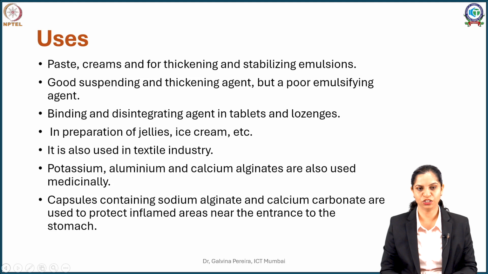it is used for sizing again in textile industries. Now a little stiffer variants such as aluminum and calcium alginates along with potassium alginate have been also used in the pharmaceutical industry.